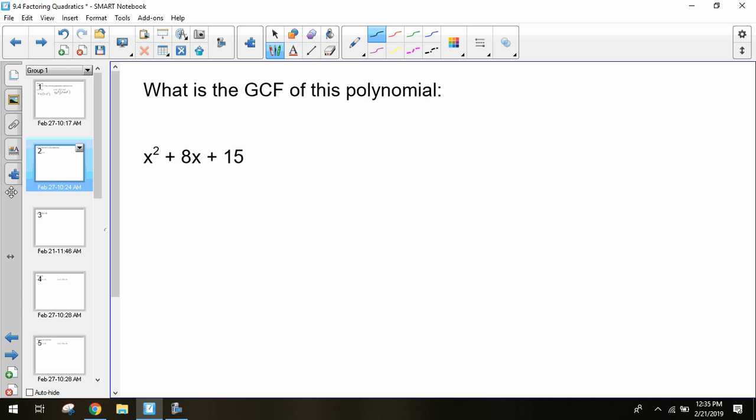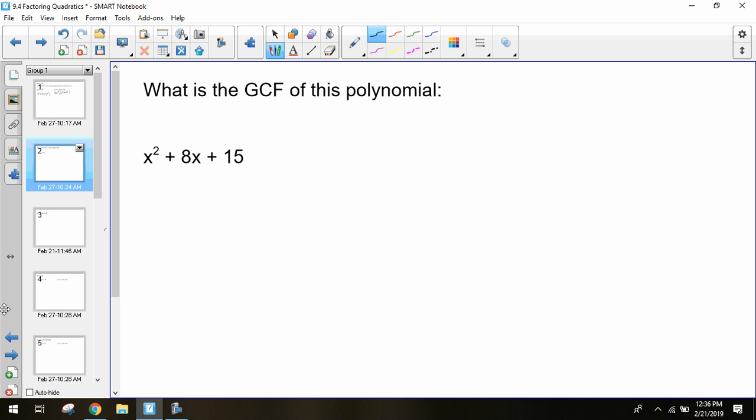What is the GCF of this polynomial? 8 is divisible by 4, but 15 isn't. 15 is divisible by 3, but 8 isn't. So 1. 1's not a greatest common factor. 1's a weak common factor. Can we get greater than 1?